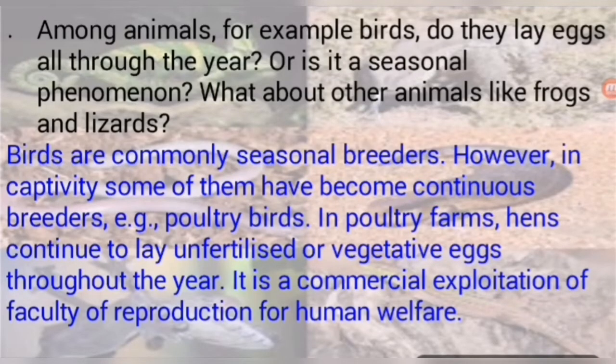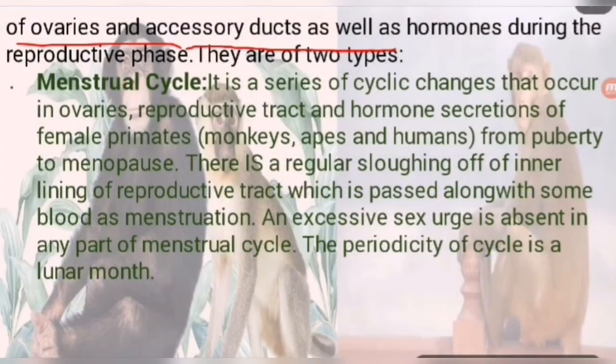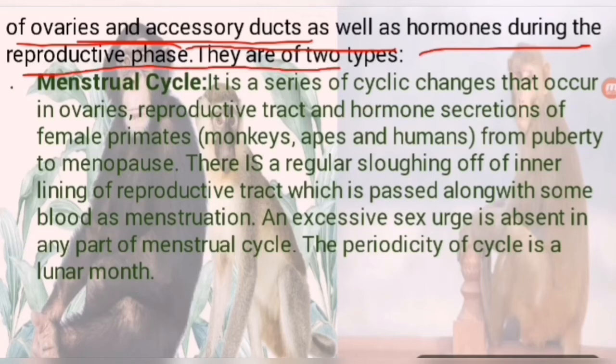So students, about frogs and lizards we have discussed, they are seasonal breeders. But about birds we have discussed, when they are kept in captivity, they become artificially continuous breeders. So let's discuss more. Students, regarding the ovaries and accessory ducts as well as hormones during the reproductive phase, they are of two types.